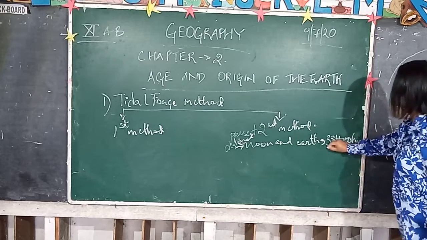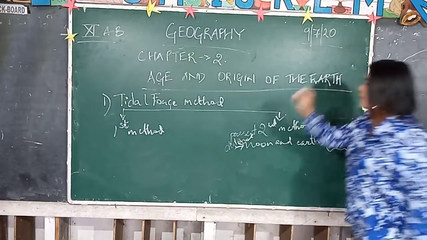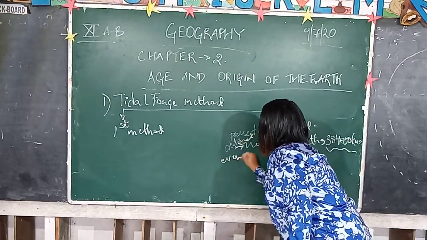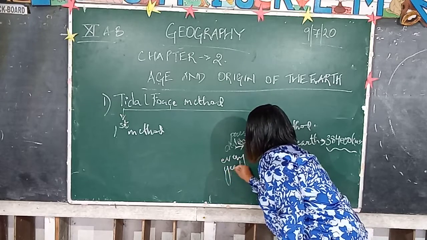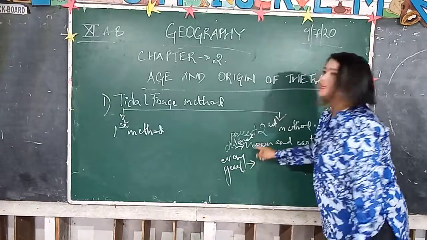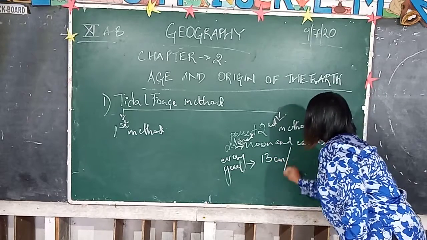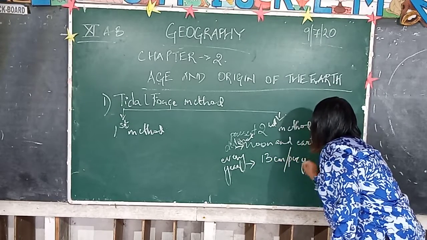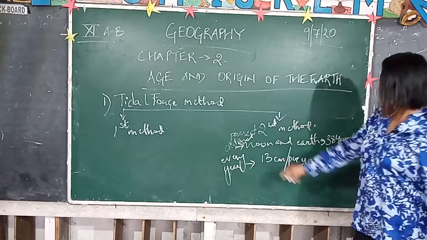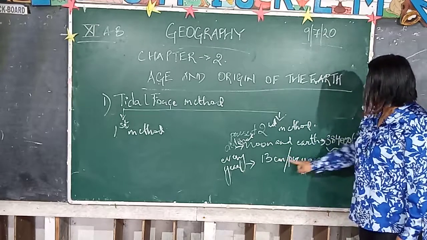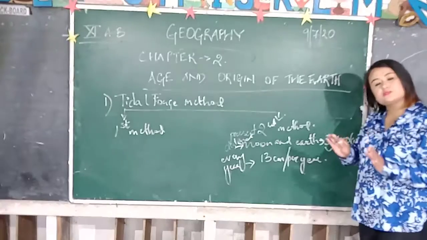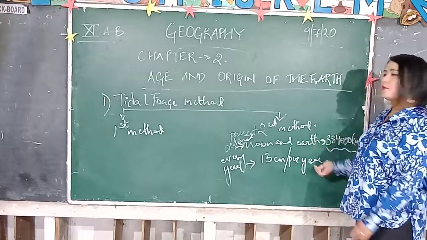And every year the Moon is moving 13 centimeters away from the Earth.